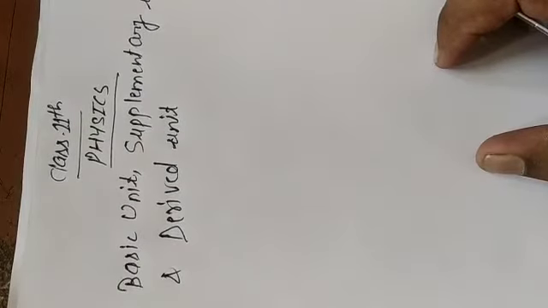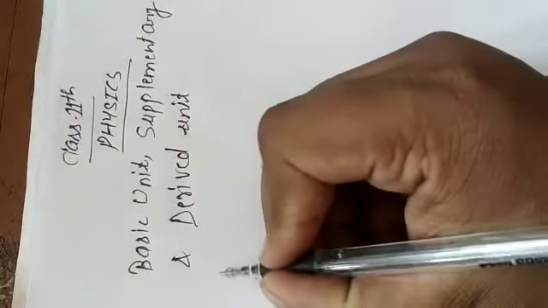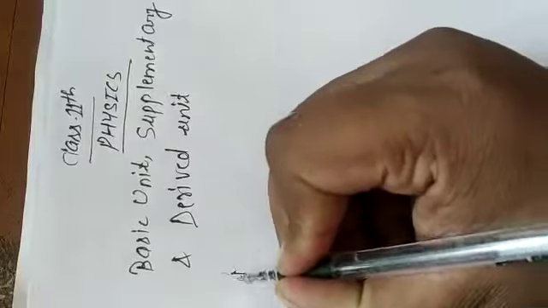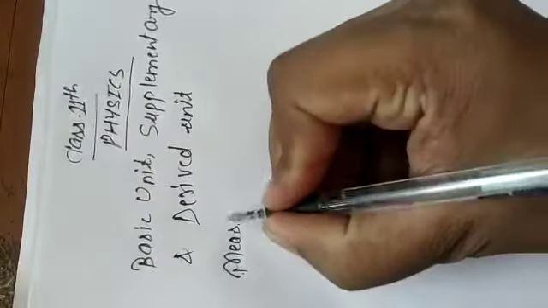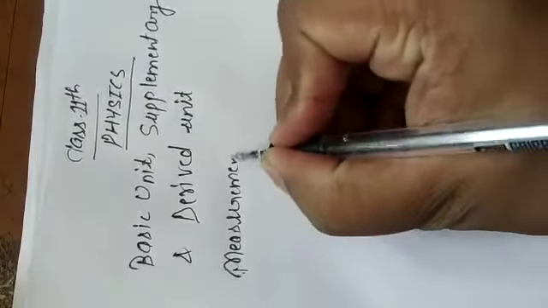First of all, you have to know what is meant by measurement. Consider that you go to a shop and say, please give me 1 kg sugar. Approximately, it may turn out to be 1.01 kg, or it may be 999 gram.